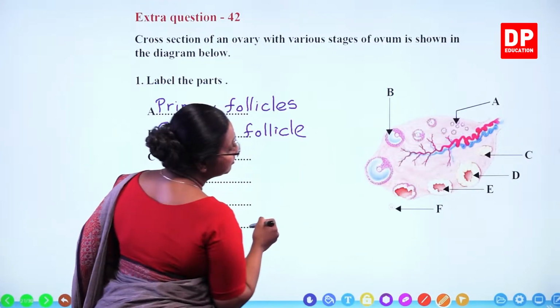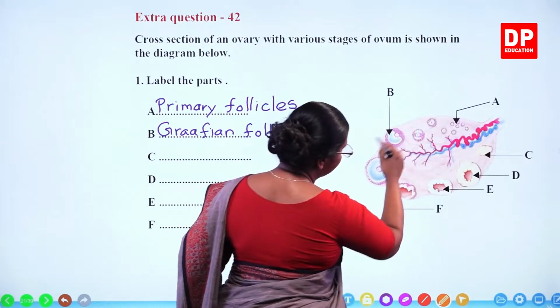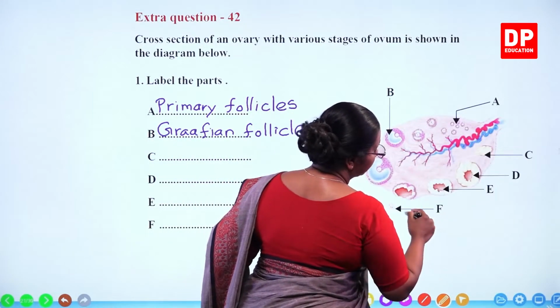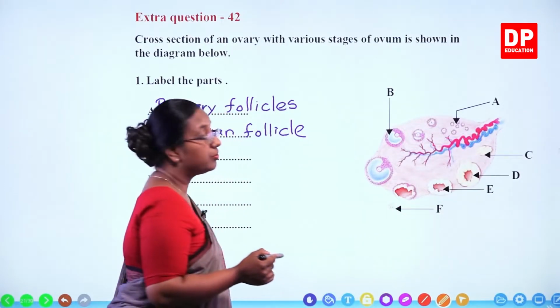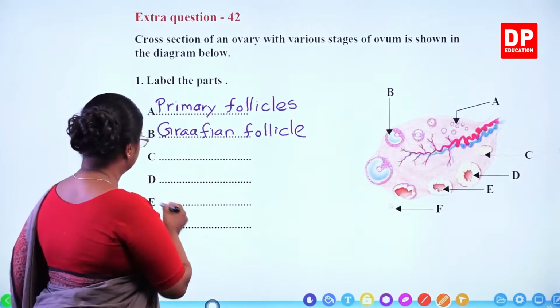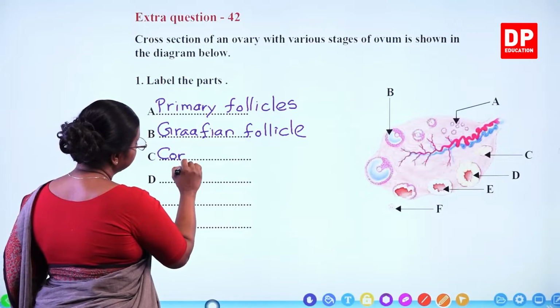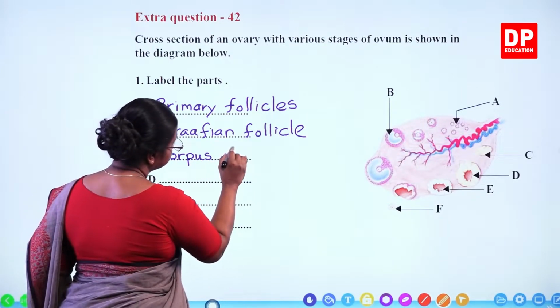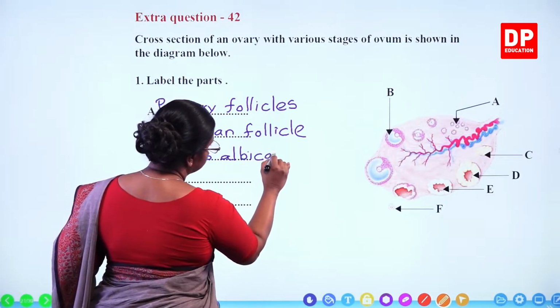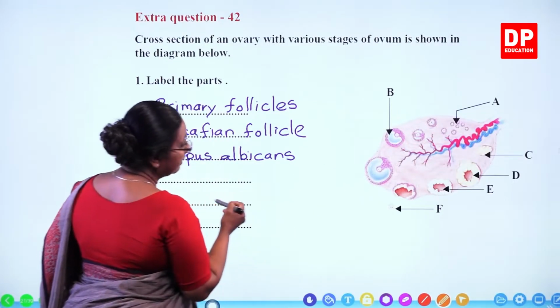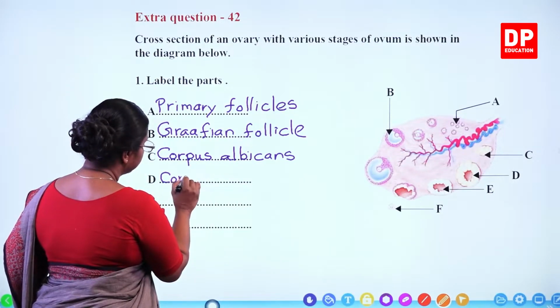After that we have C. So it actually develops in this order but the label is from this side. So C you all know is corpus albicans. Then D, we have the corpus luteum.